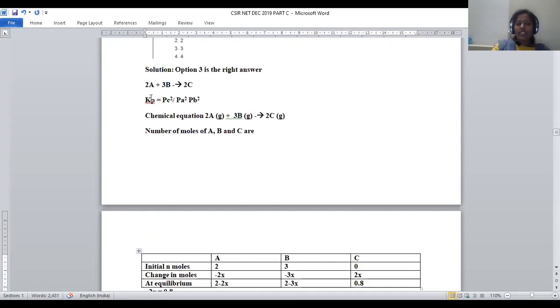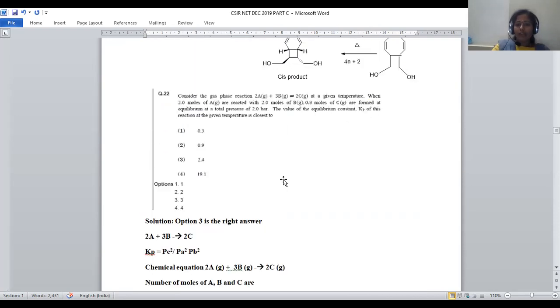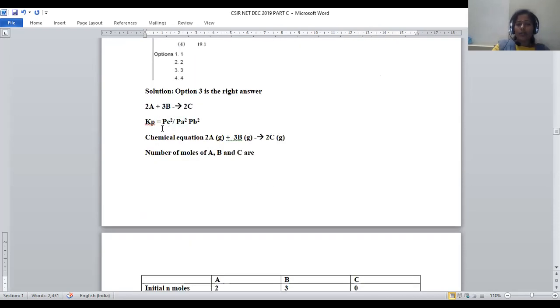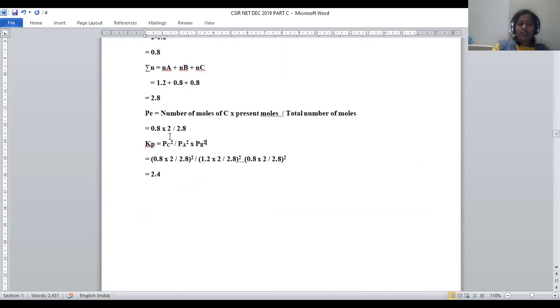Now let us substitute these values in the equilibrium constant equation. Kp is equal to Pc square by Pa square into Pb square, right? Pc value we know. What is the Pc value? 0.8 into 2 divided by 2.8, whole square, right?